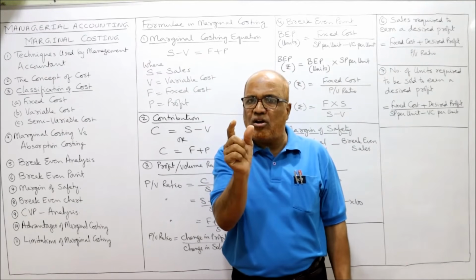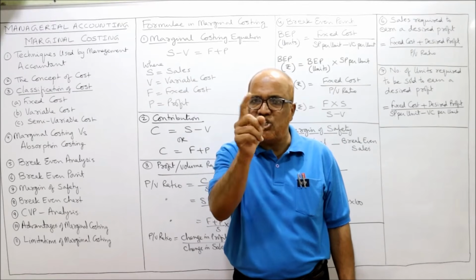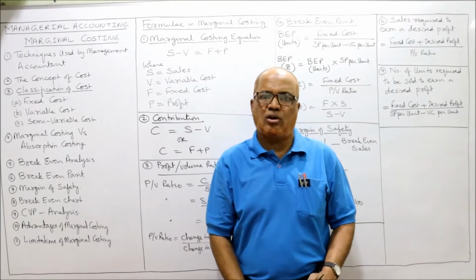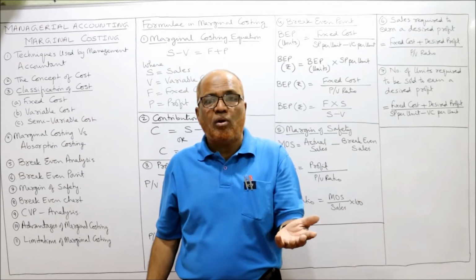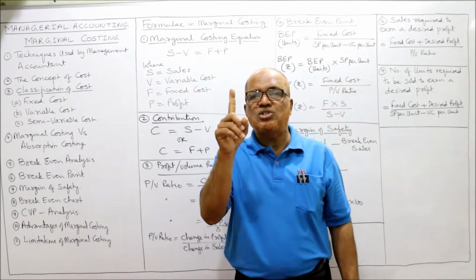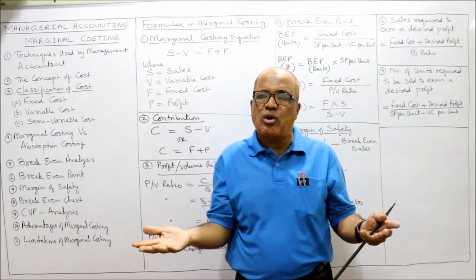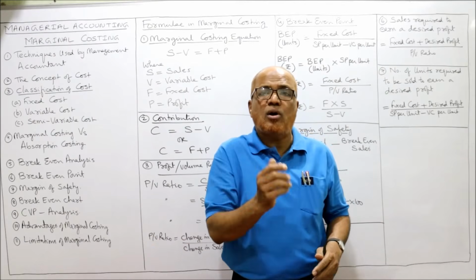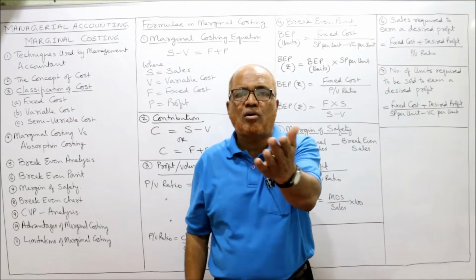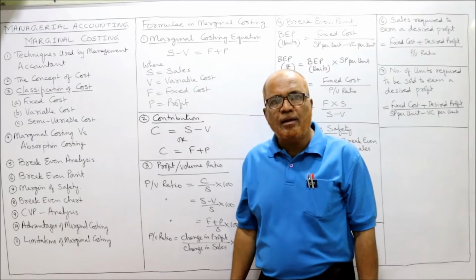That change in cost is called marginal cost. And change in cost means variable cost, because when 1 unit is changed, will the fixed cost change? No. The fixed cost will remain same. Then which cost will change? Variable cost will change. That's why marginal cost means variable cost.